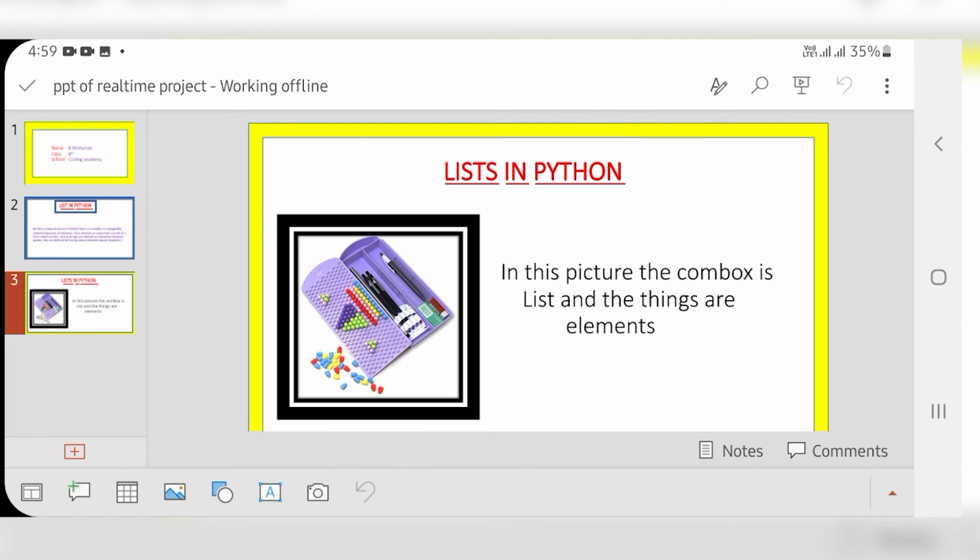And why is a list useful? Means to store the different types of values. This is the use of a list.